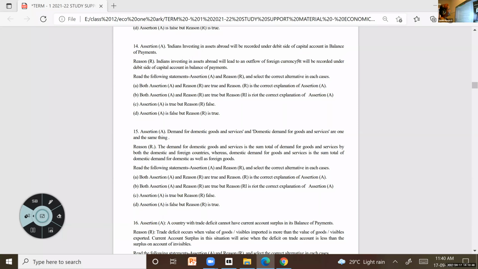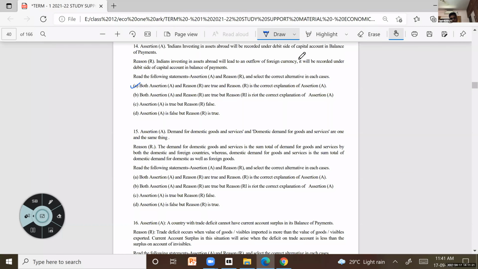Is it an inflow or outflow, Sneha? Ma'am, it's an outflow, right? It's an outflow because we are sending out. Okay, we are investing, which means our money is going out in foreign currency. So it is an outflow. So what will be the answer? Karthik, what is the answer? Ma'am, A. It is A. Assertion is correct. Reason is also correct.